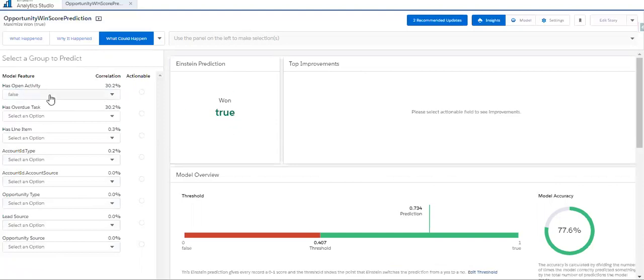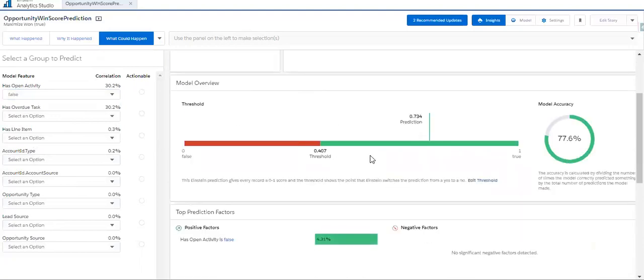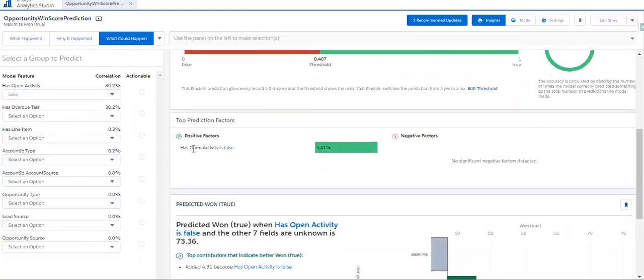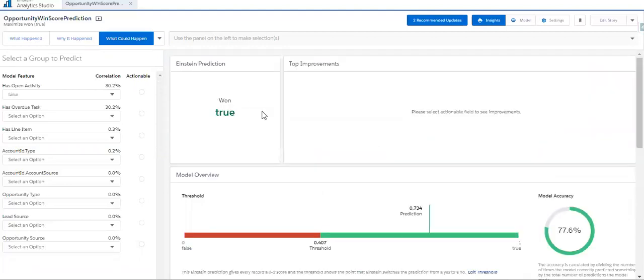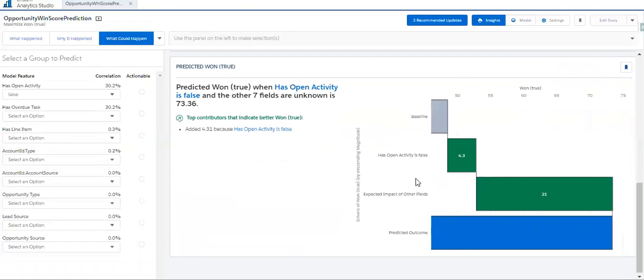Like if an opportunity has has open activities false, and along with these values, then this opportunity will win. It is predicting. So what is the positive factor for the prediction? It is explained here: has open activities having the value false. That's why it will win, it's telling. Here we can see the detailed description of the waterfall chart of why it will win.